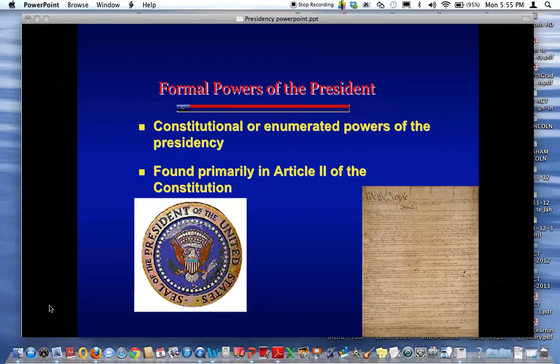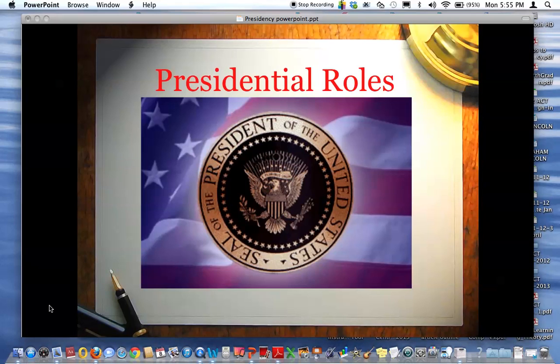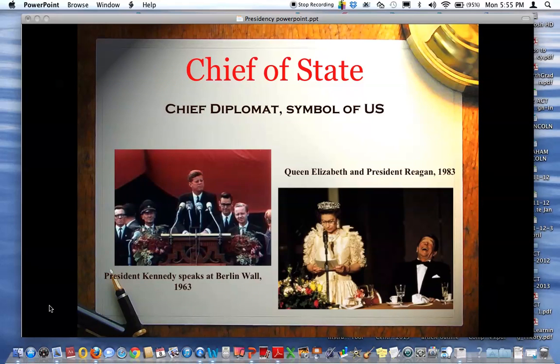Let's go over the formal powers of the president. Formal means they are listed in Article 2. All power is derived from Article 2. They are delegated or given powers to the president. These are also called expressed powers, Article 2 of the Constitution. Oftentimes, these are associated with roles.